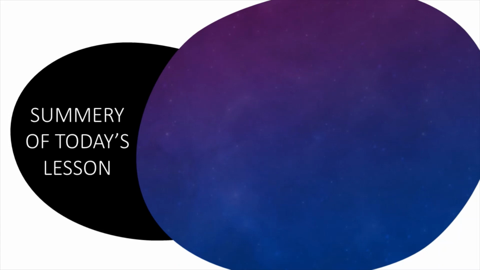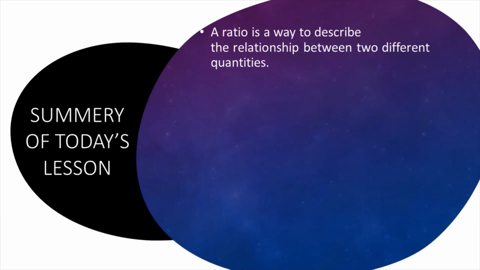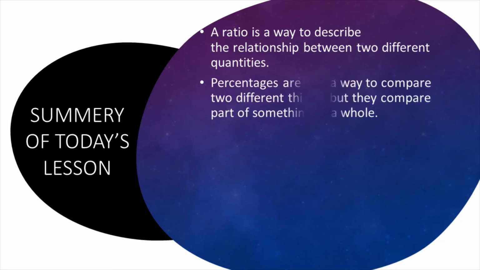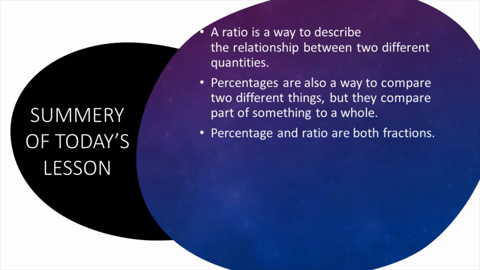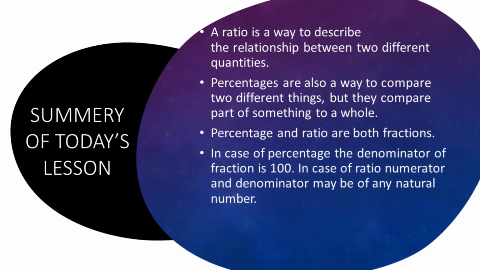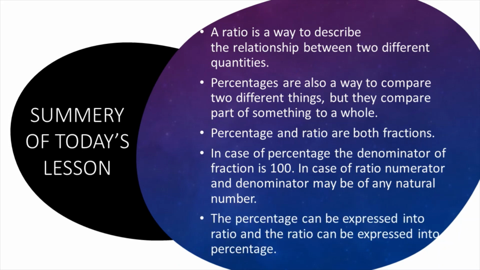So my dear students, summary of today's lesson. A ratio is a way to describe the relationship between two different quantities. Percentages are also a way to compare two different things, but they compare part of something to a whole. Percentage and ratio are both fractions. In case of percentage, the denominator of the fraction is 100. In case of ratio, numerator and denominator may be any natural number. The percentage can be expressed as a ratio, and the ratio can be expressed as a percentage.